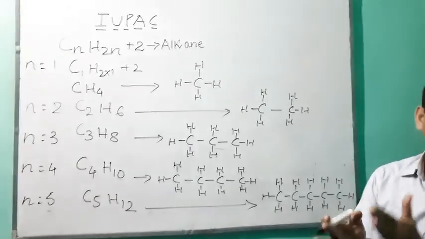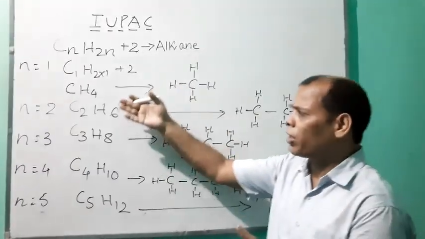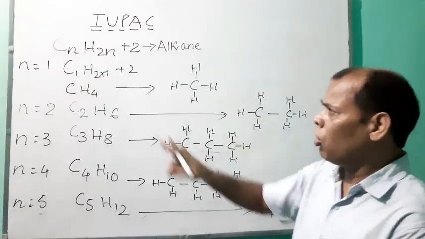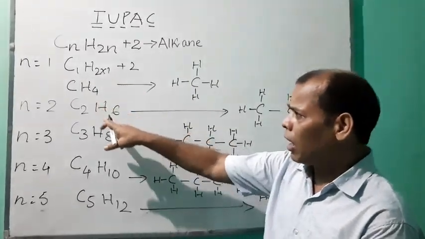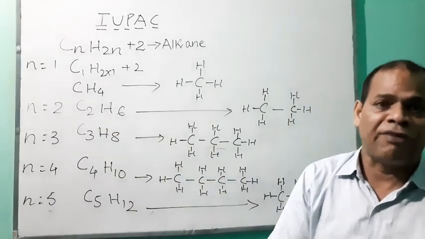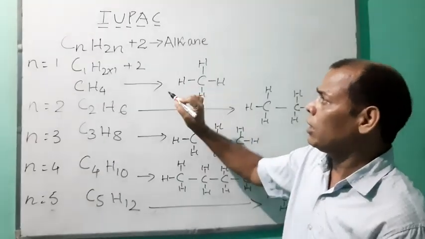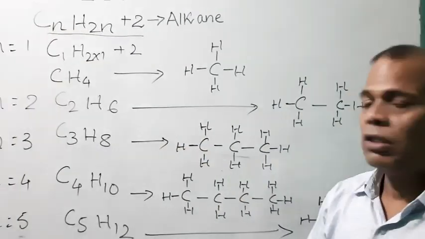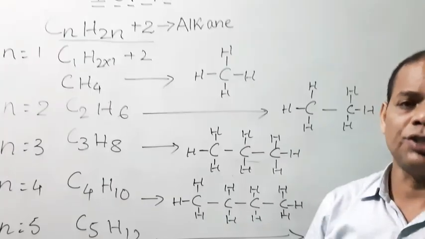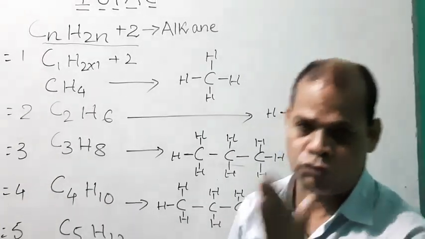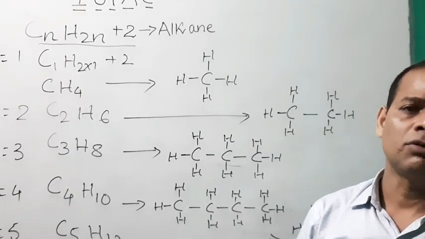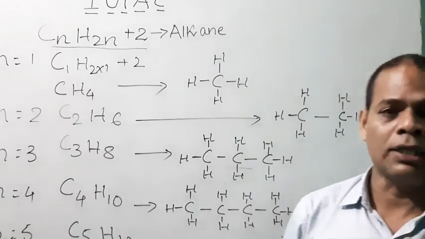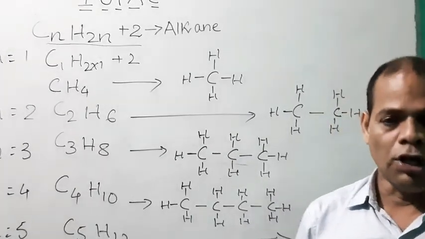Now, how to name these organic compounds or these hydrocarbons? All the members belong to the alkane family because they follow the order CnH2n+2. If any hydrocarbon follows CnH2n+2, it belongs to the alkane family.